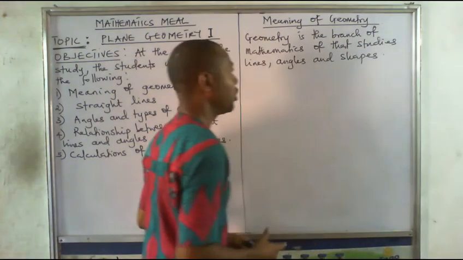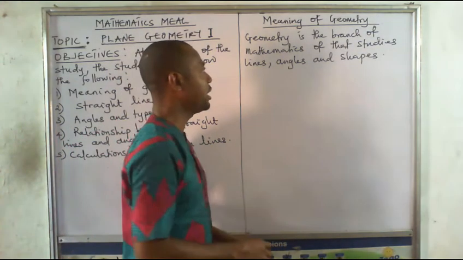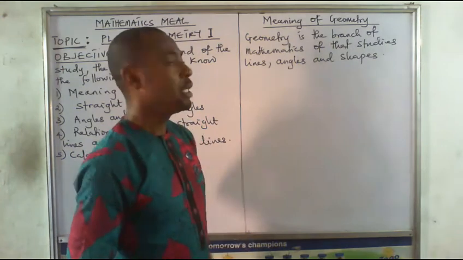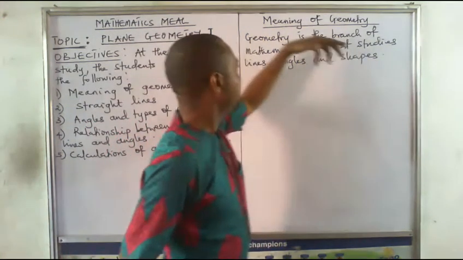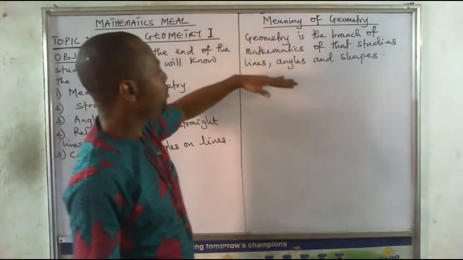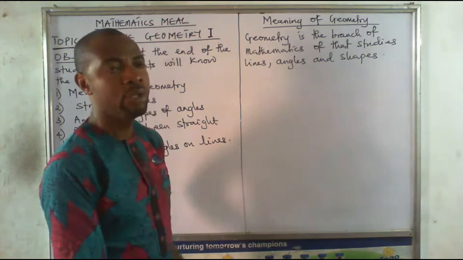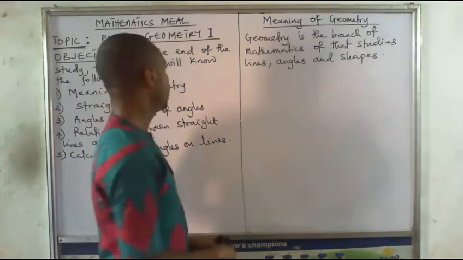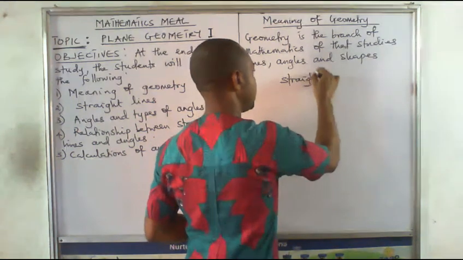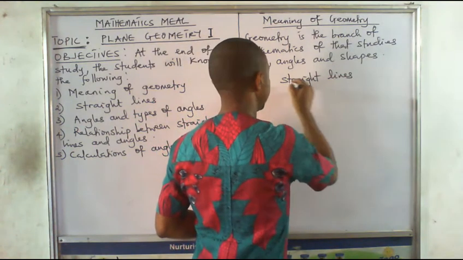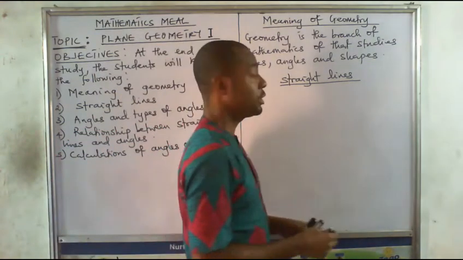All right, so we believe that you have mastered the definition. You now know the definition of geometry as the branch of mathematics that studies lines, angles, and shapes. Now, three things that we'll be looking at: lines, angles, and shapes. But in geometry 1, our interest will be on lines and angles only. Then in geometry 2, we begin to consider shapes. So let's move to the second objective and talk about straight lines. What is a straight line?